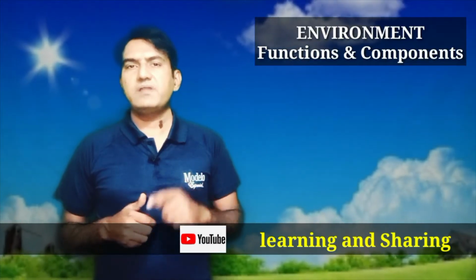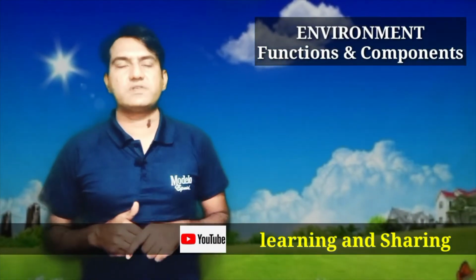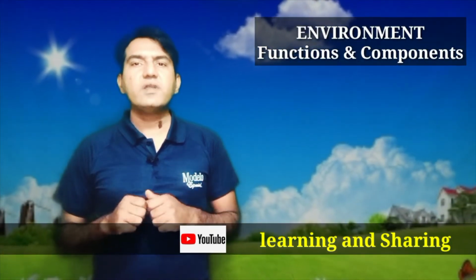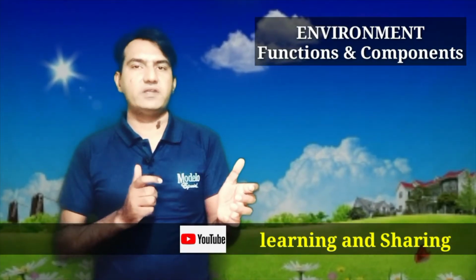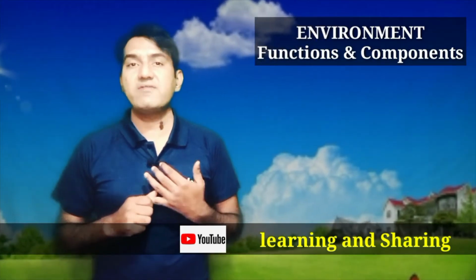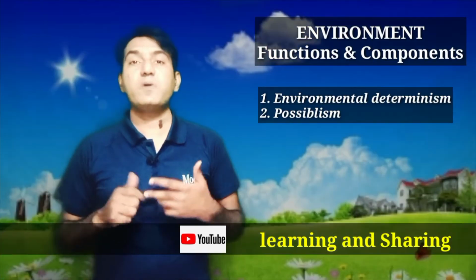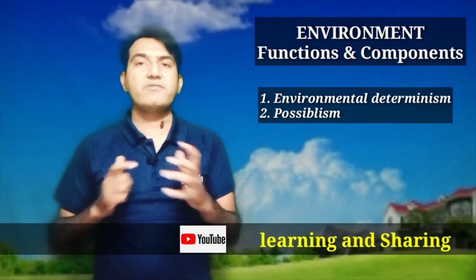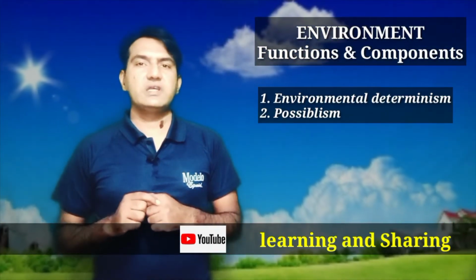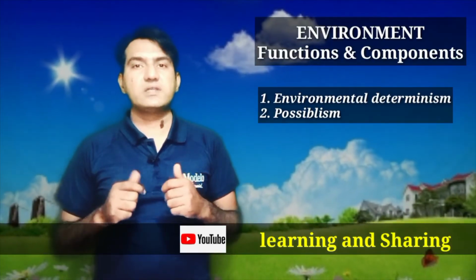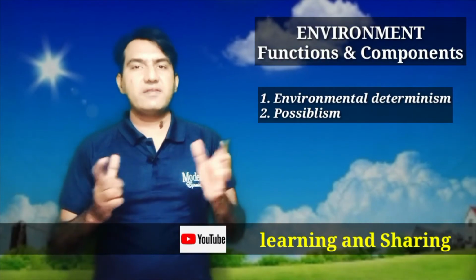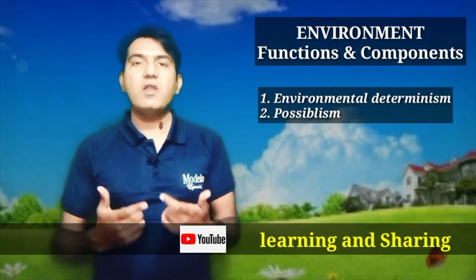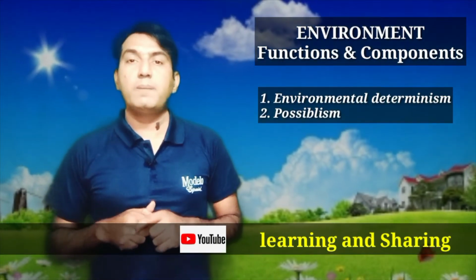I remember there are two theories, two concepts in geography which are very dominant. These concepts determine the position of man with the environment, the relationship of man with the environment. One is environmental determinism, another is possibilism. Both these concepts and opinions vary from each other. They are opposite to each other, and both have followers, and each has a reaction and an anti-reaction. Both followers counter each other, because they are following both concepts blindly.